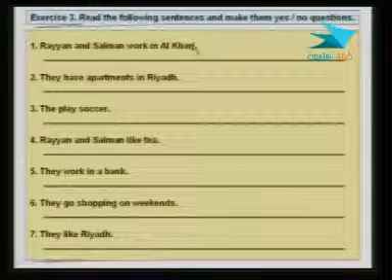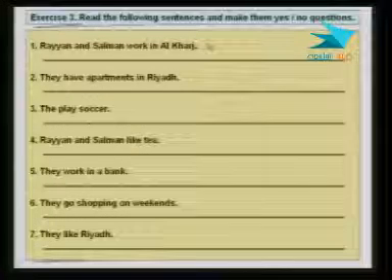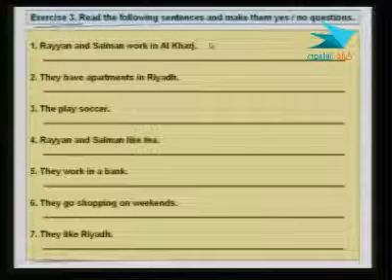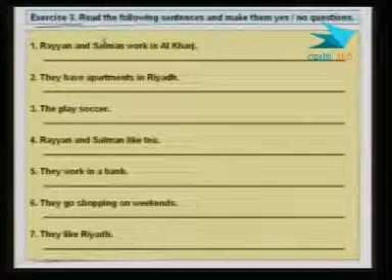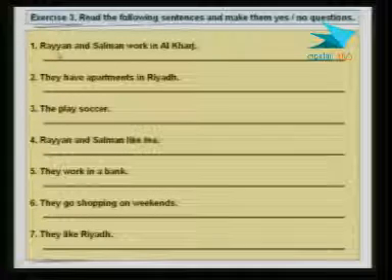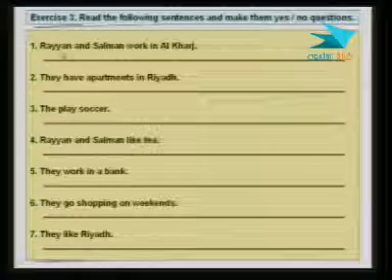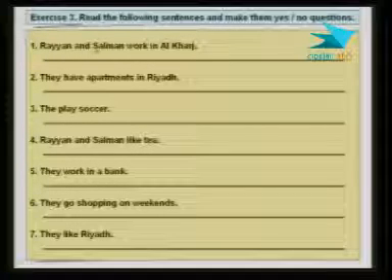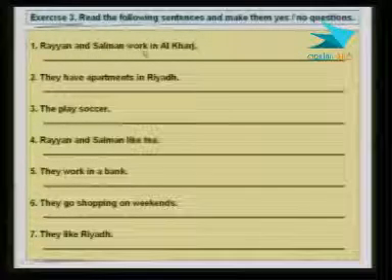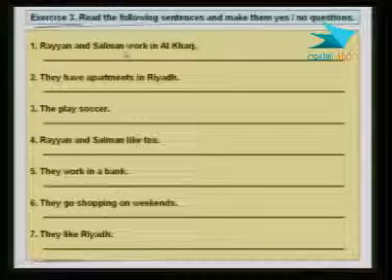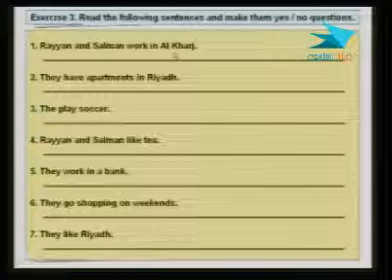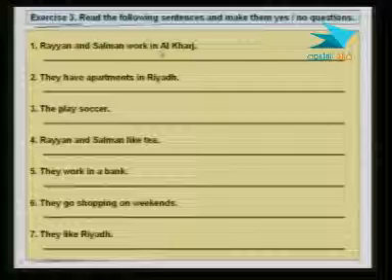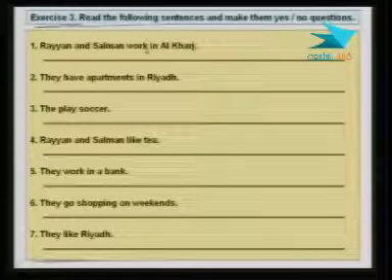All right, let me read the first sentence. Rayyan and Salman work in al-Kharj. That's an affirmative sentence. It's a positive sentence. It's not a question. It's not a negative. So we want to make it a question. What do we do? Look at the subject. The subject is what? Rayyan and Salman. And that's what? 2 people, 2 guys. Okay, that's plural. And then that's the verb. Of course, because we know that the subject comes first, then the verb, and then the rest of the sentence. And here it is a prepositional phrase, in al-Kharj. So we want to make that a yes/no question.